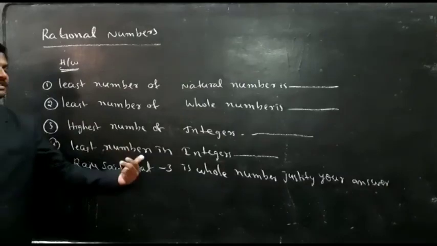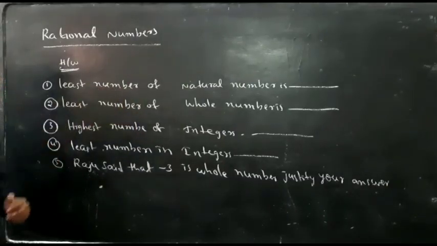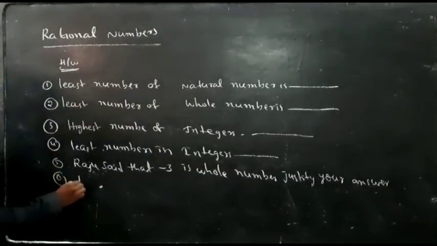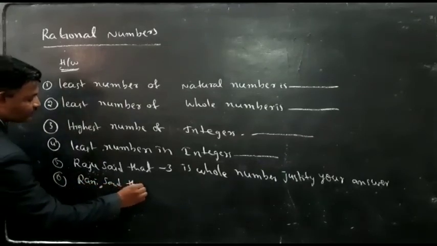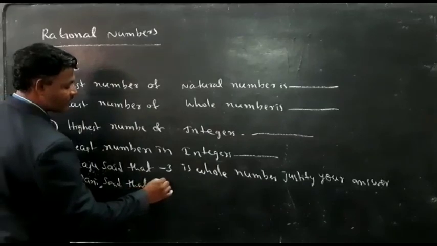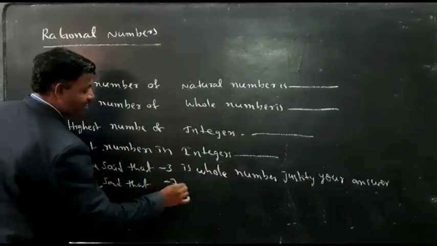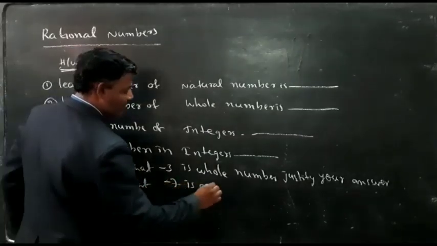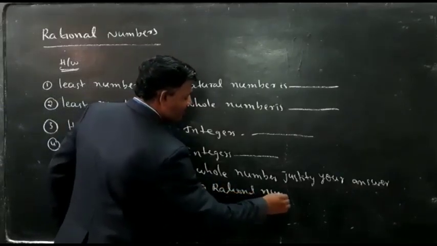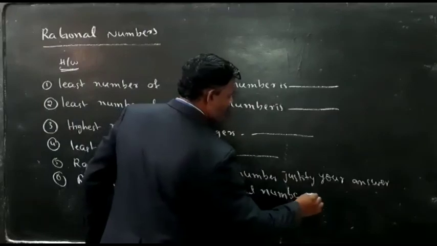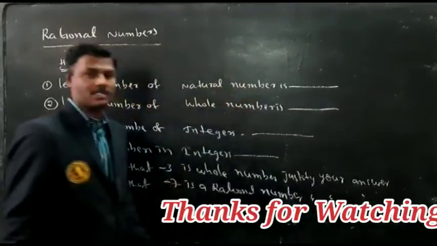Raju said that minus 3 is a whole number. Justify your answer. Rani said that minus 7 is a rational number. Justify your answer.